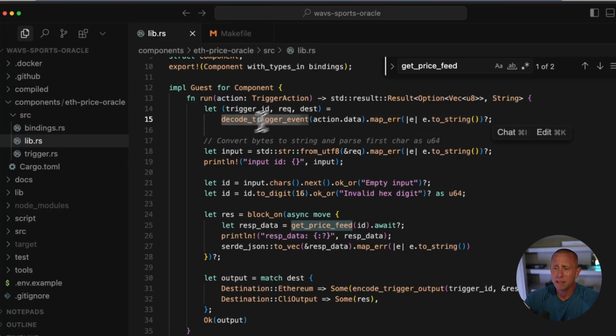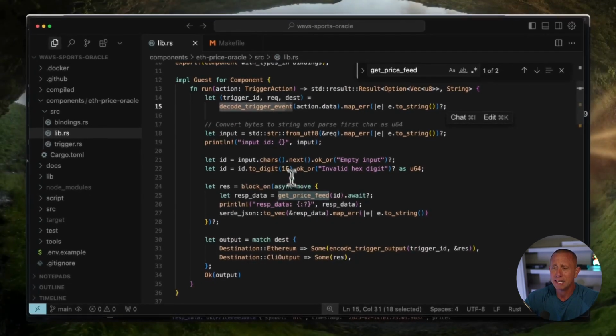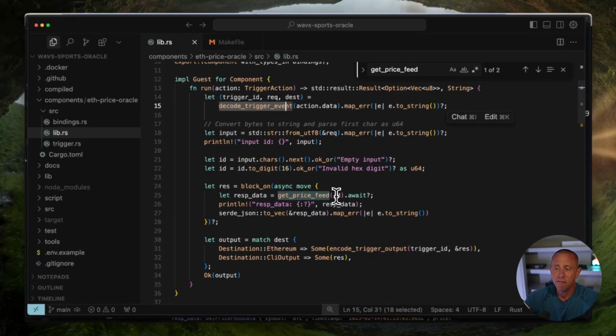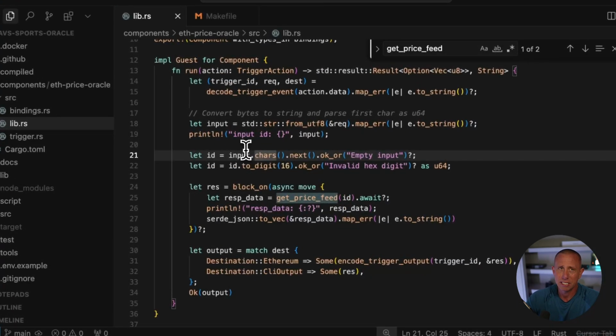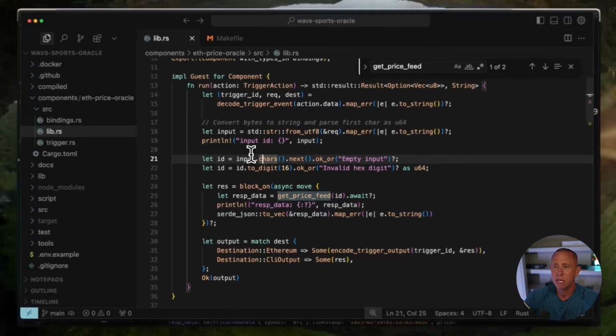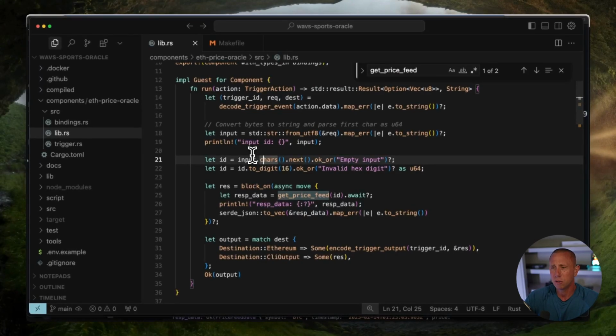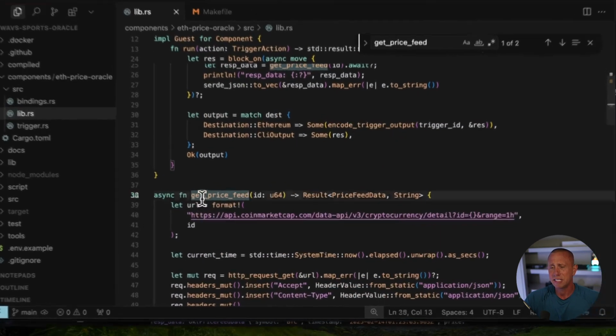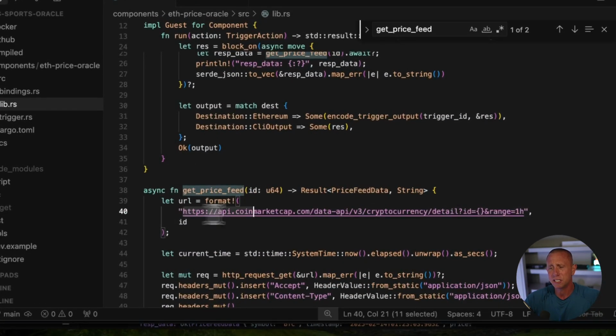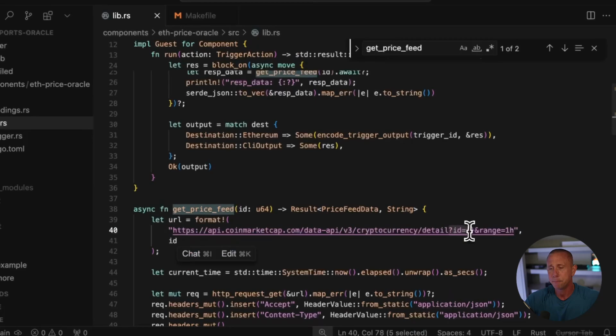Really the one thing we want to get is the ID for the token we want to get the price for. So the price feed oracle takes in a token ID, and then we use that ID to get the price. And you go down here, you can see that this get price feed function is essentially just calling the CoinMarketCap API and passing in the ID.